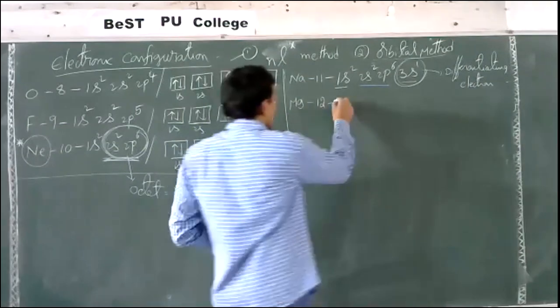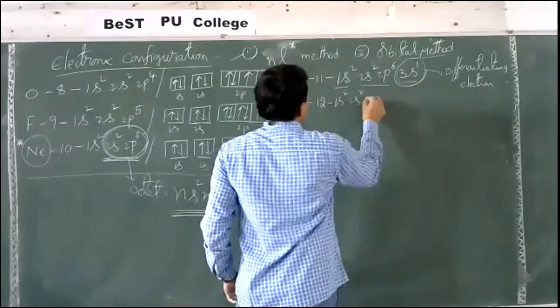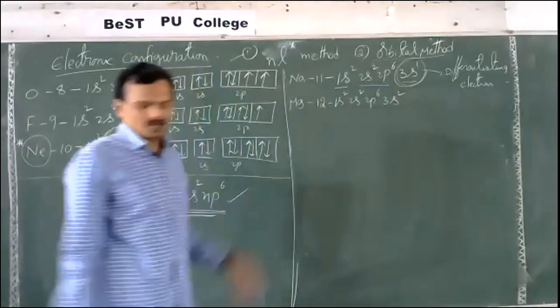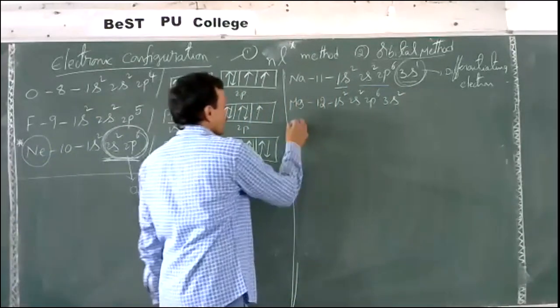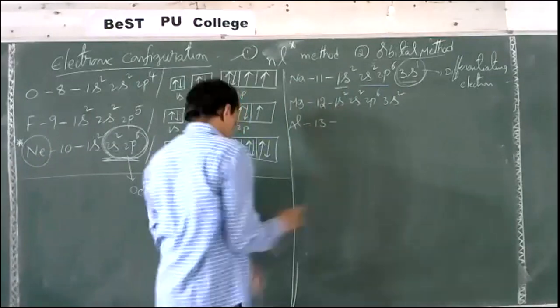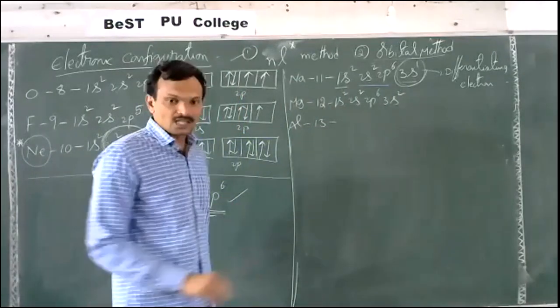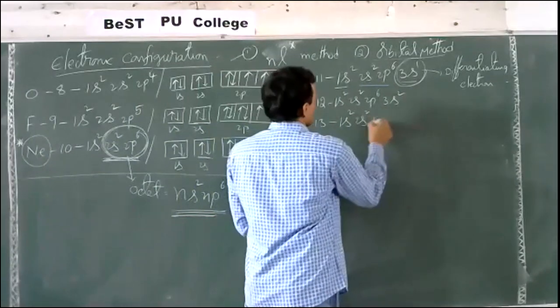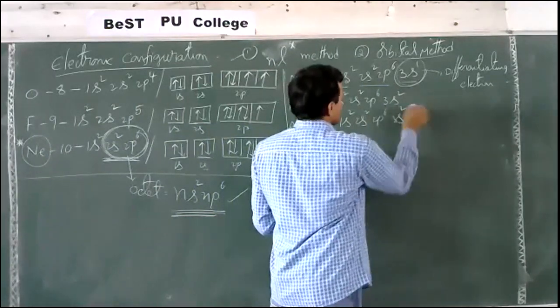Next, magnesium, atomic number 12. The configuration is 1s2, 2s2, 2p6, 3s2, 12 electrons. Next, aluminum, atomic number 13: 1s2, 2s2, 2p6, 3s2.